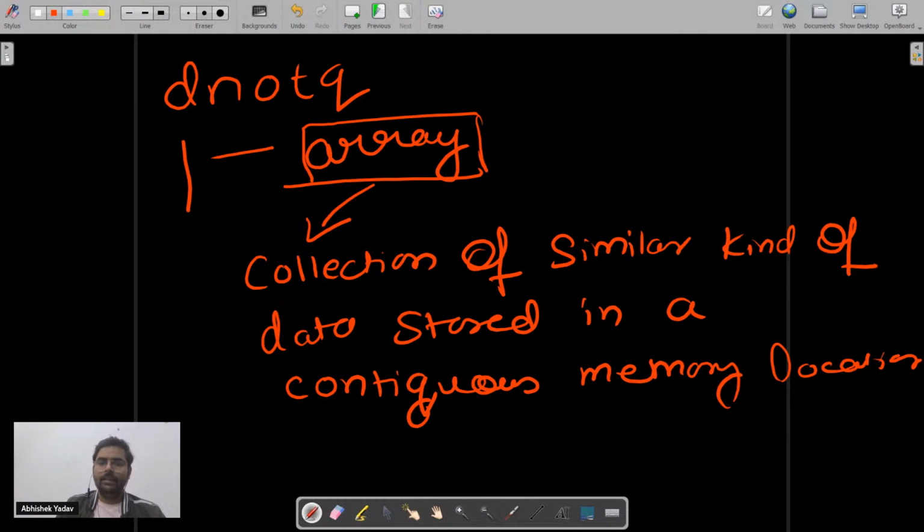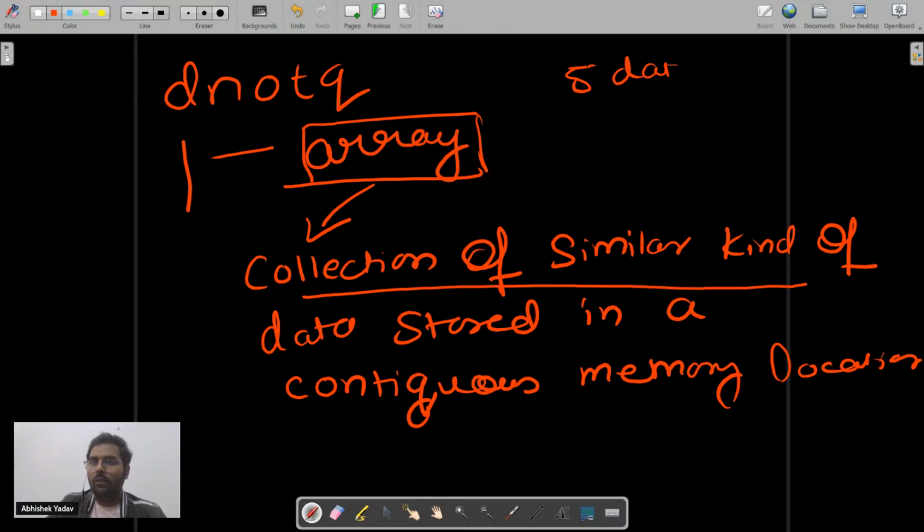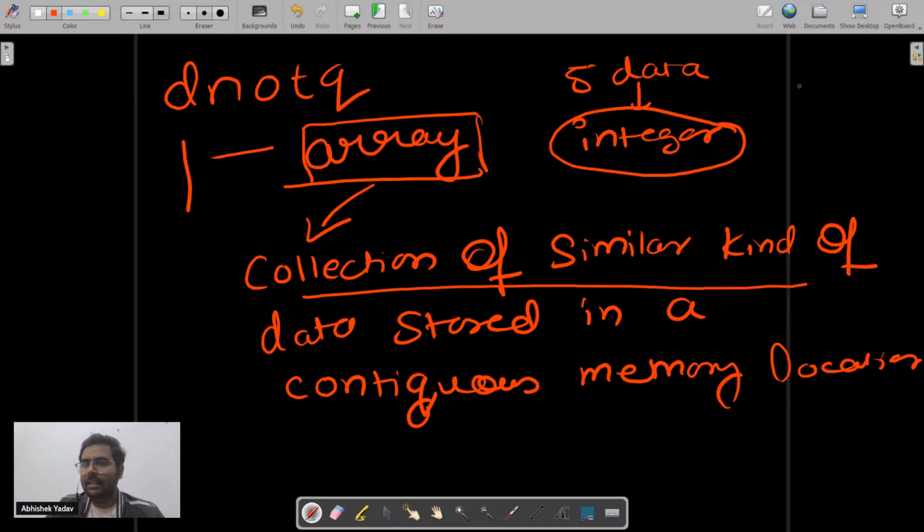So you will say, hey, I got the idea of a collection of similar kind of data. That is, if you want to store five data of integer type, then since I have to store five data of integer type, I will create an array, and in that array, I will store similar type of data, and that data will be in contiguous memory location. We will talk about this part.